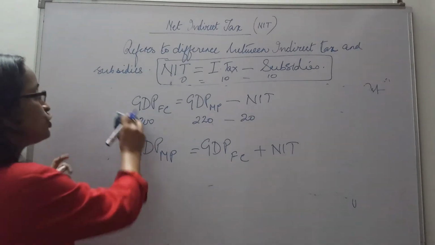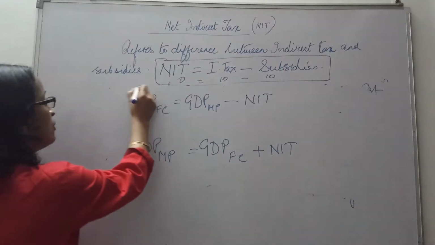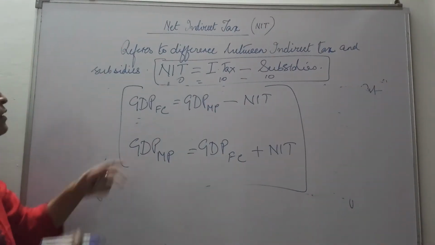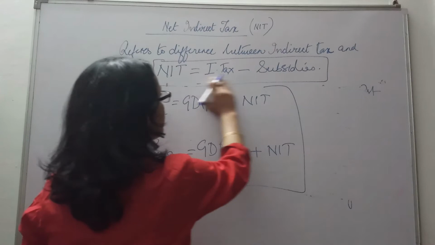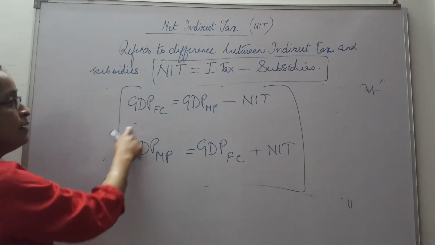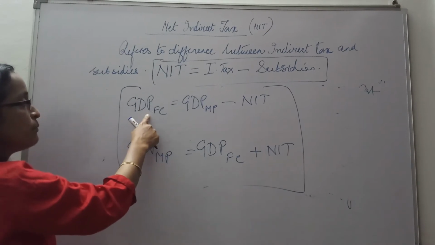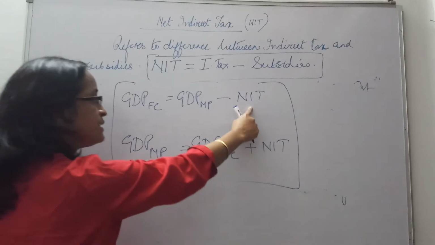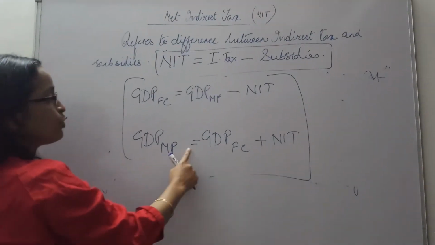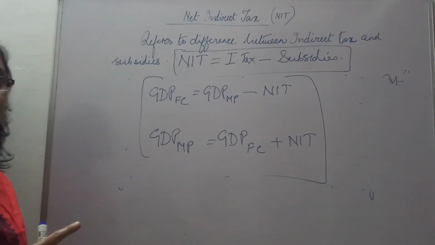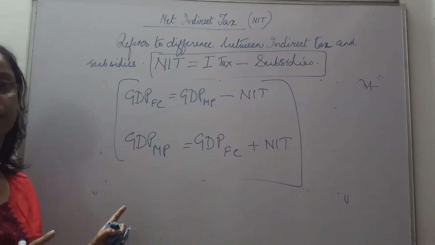Alright, so this relationship is very, very important. When you write it in your notebook, you put it in a box like this. NIT equals indirect tax minus subsidy. Indirect tax helps in differentiating between FC and MP. So GDP at FC equals GDP MP minus NIT. GDP MP equals GDP FC plus NIT. Right? So this concept is very important.